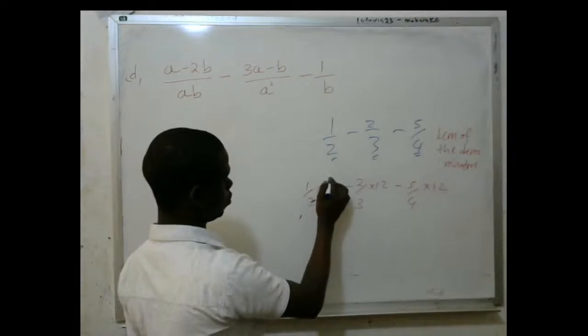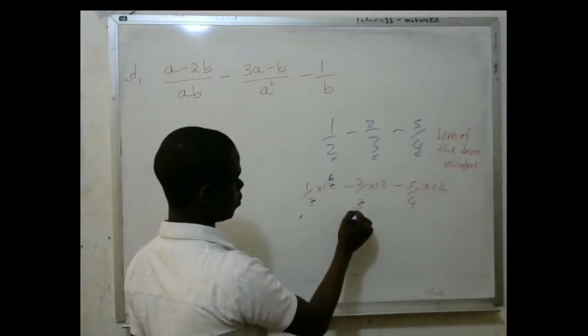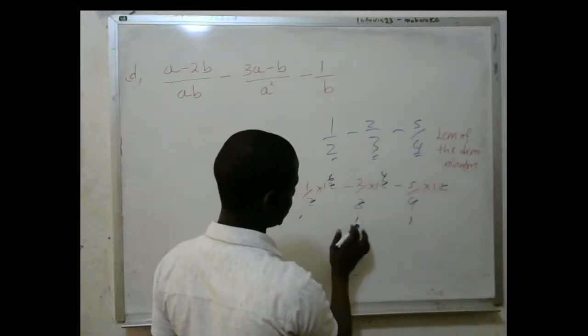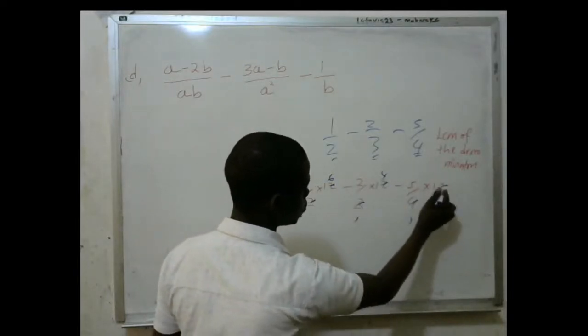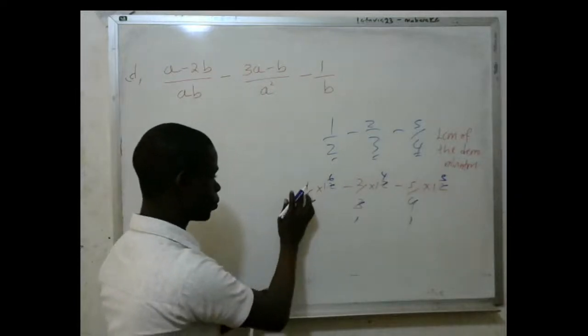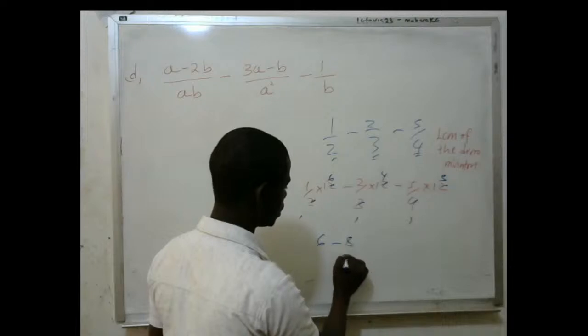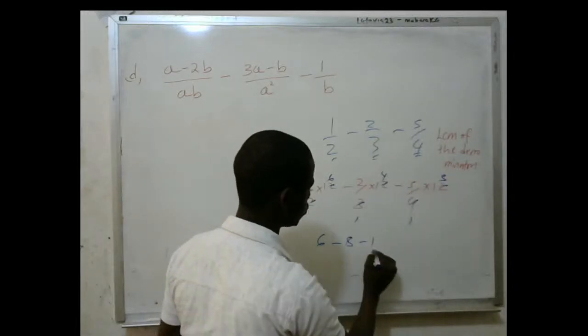By 2 once by 2, this is 6. By 2 once by 2, this is 4. By 4 once by 3, this is 4. By 4 once by 4, this is 3. So you multiply 1 times this, you get 6, minus 2 times this, it will be 8, minus 5 times 3, this will be 15.